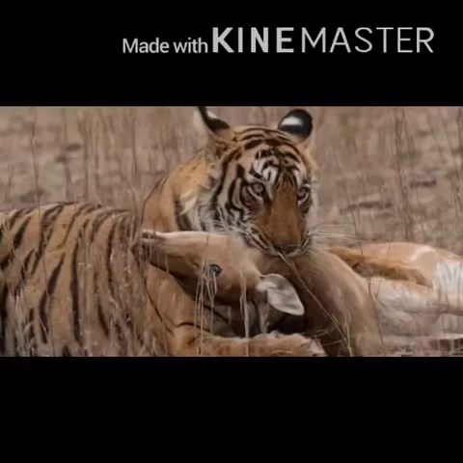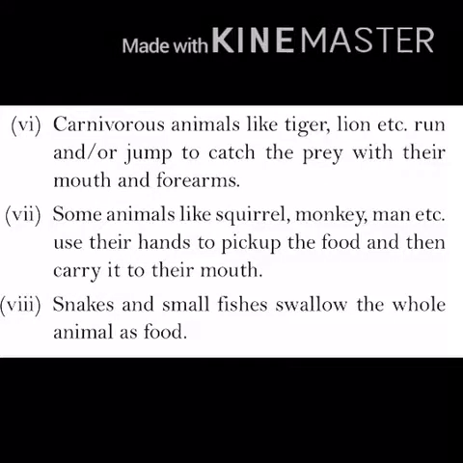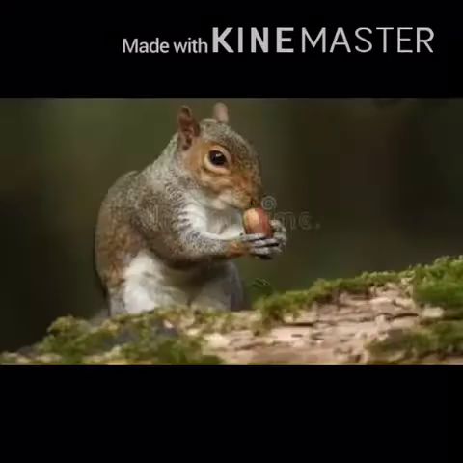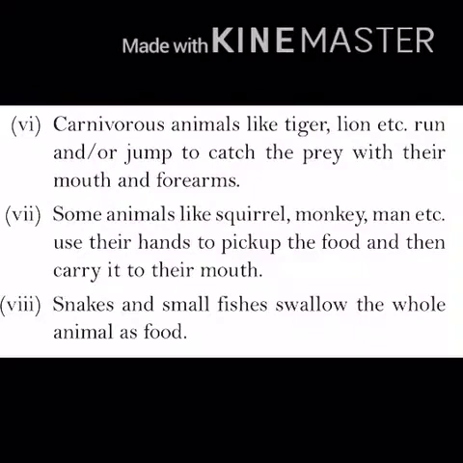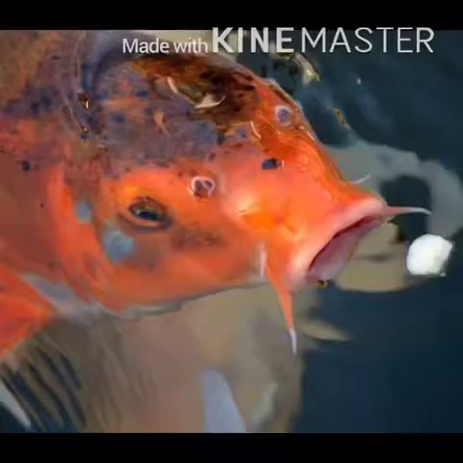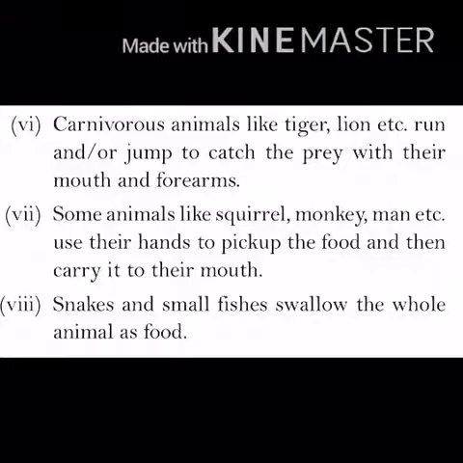Next, carnivorous animals like tiger, lion, etc. run or jump to catch the prey with the mouth and forearms. Some animals like squirrel, monkey and man use their hands to pick up the food and then carry it to their mouth. It means squirrels, monkeys or man pick up the food by hand then bite it, and this is the mode of ingestion. Snakes and small fishes swallow the whole animals as food. It means they don't chew or bite the food but swallow it whole. This is the mode of ingestion in small fishes and snakes, which is swallowing.